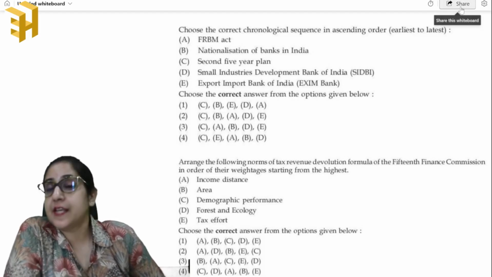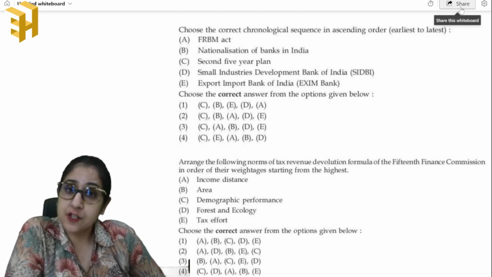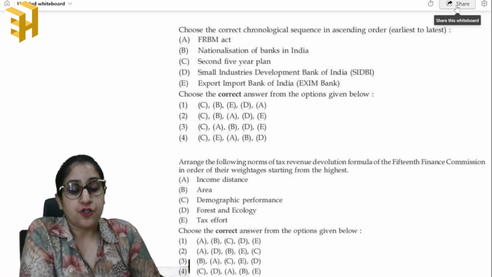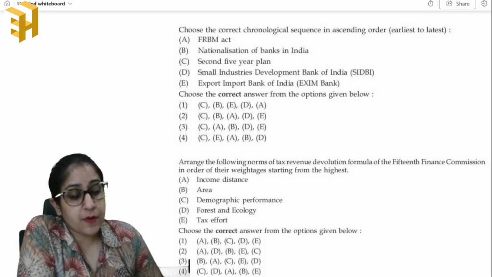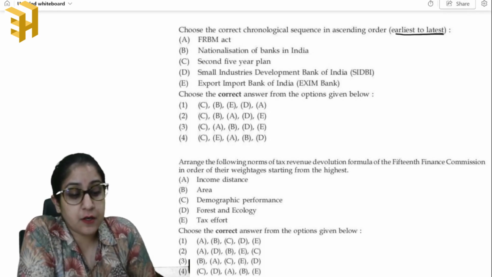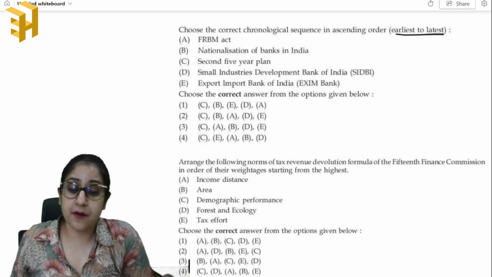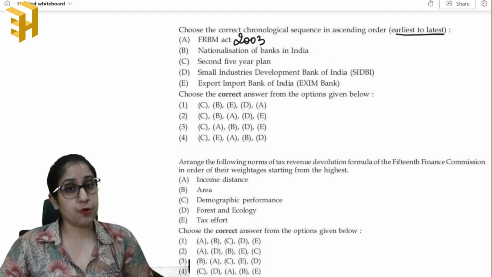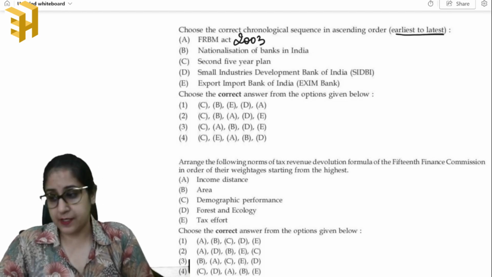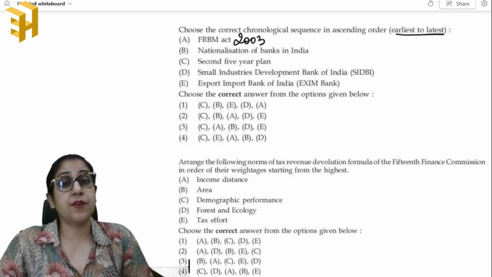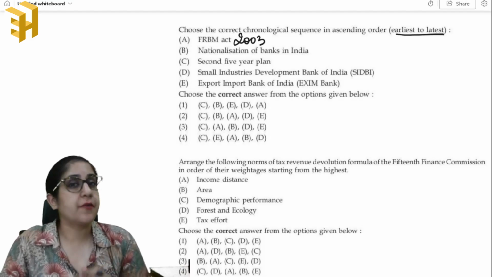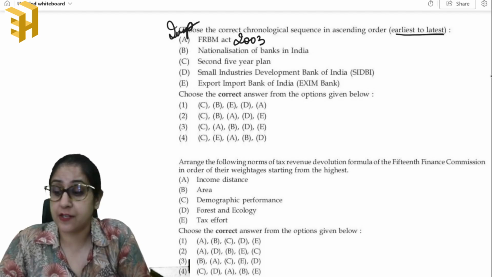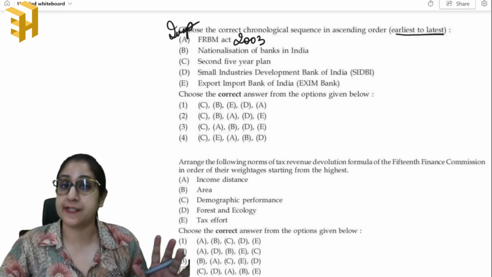Now, continuing the same exercise that we followed in the last two videos, let's proceed with some more questions. Choose the correct chronological sequence in ascending order from the earliest to the latest. Now, the FRBM Act was introduced in 2003. Please note that we have discussed two papers as of now, and till now, we've got multiple questions on FRBM. So please remember that this is a very important topic and do not miss this out in your exam.